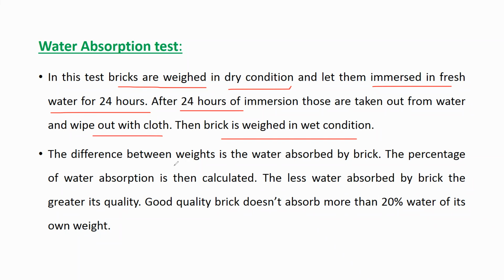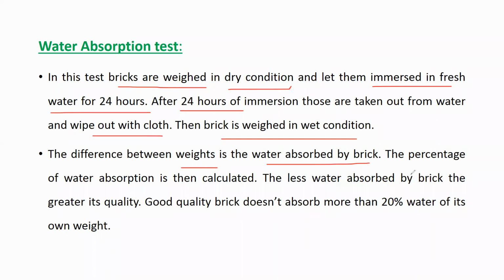The difference between the weights is the water absorbed by the brick, so you do W2 minus W1. Suppose before putting into the water the weight was 2 kg, and the next day after 24 hours you took it out, wiped it, and weighed it again. At that time you got the weight as 2.5 kg.